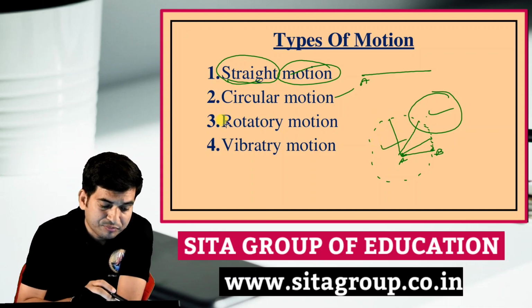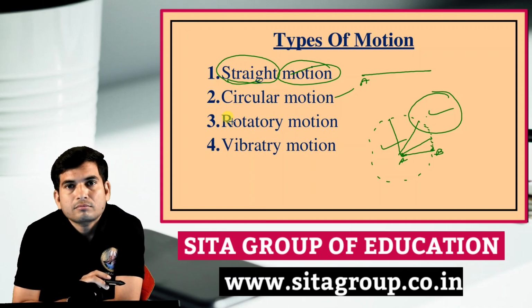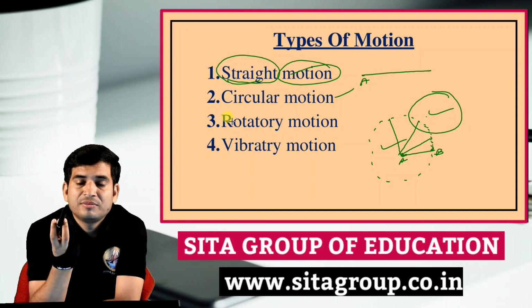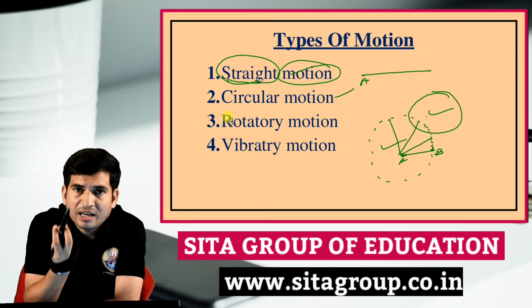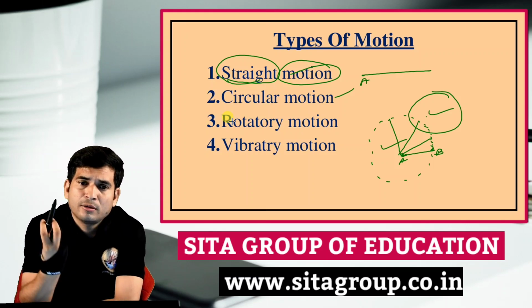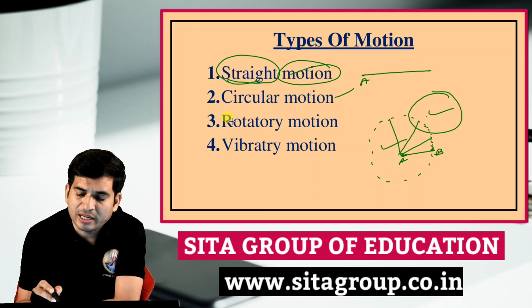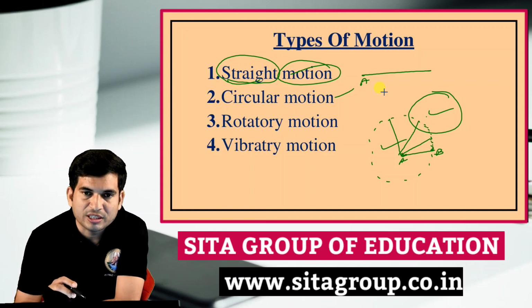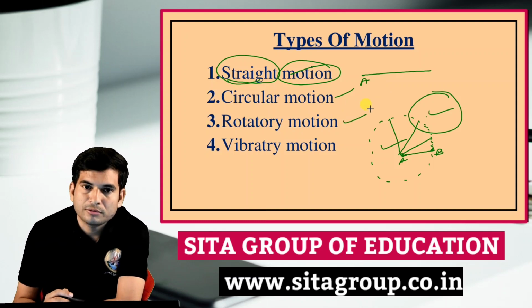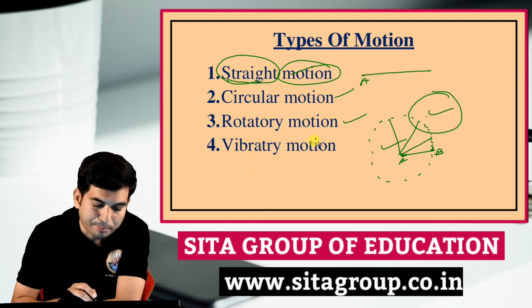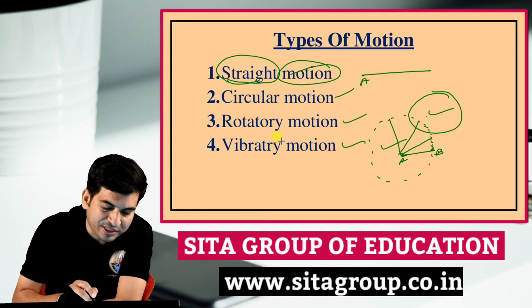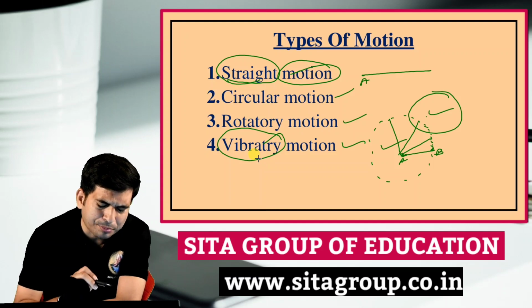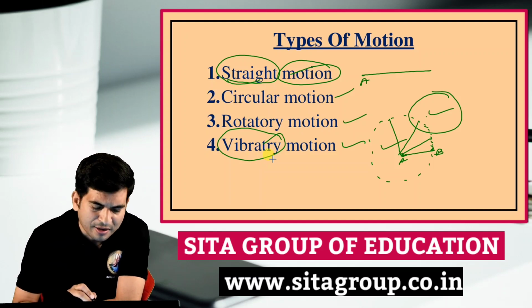Another one is rotatory motion. Have you noticed the motion of the earth, rotating on its own axis, or rotating around the sun? This type of motion is called rotatory motion. Another one is vibratory motion. As the name suggests, vibratory motion is related to vibration.